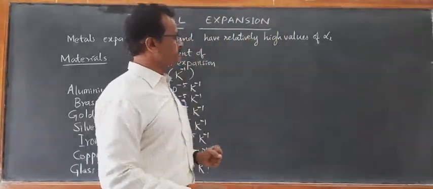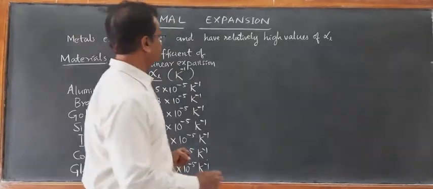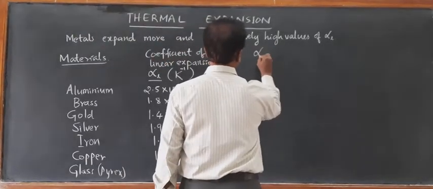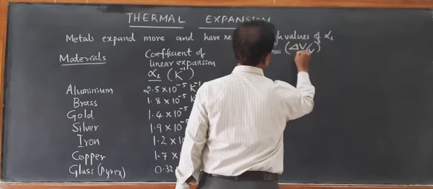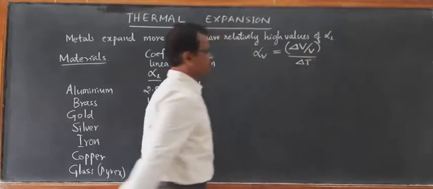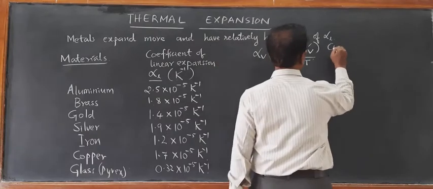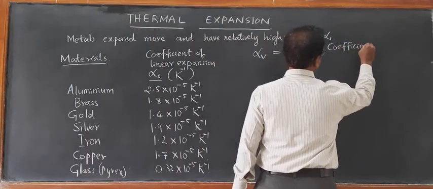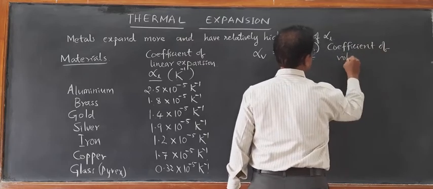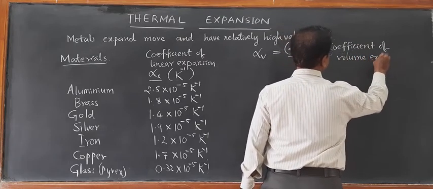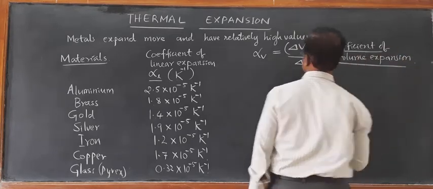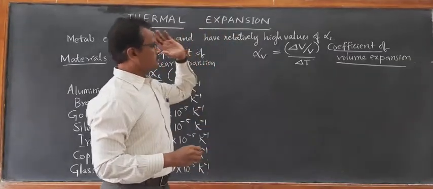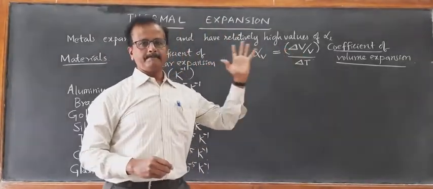Then let us now discuss one more very important coefficient, that is the coefficient of volume expansion. Coefficient of volume expansion, alpha V, is defined as fractional change in volume per unit change in temperature. This is also a constant characteristic of a material.